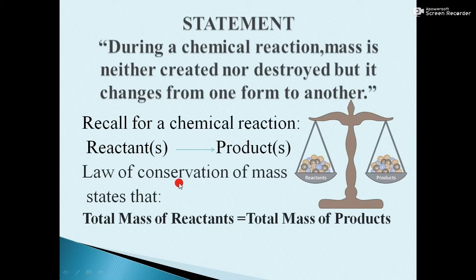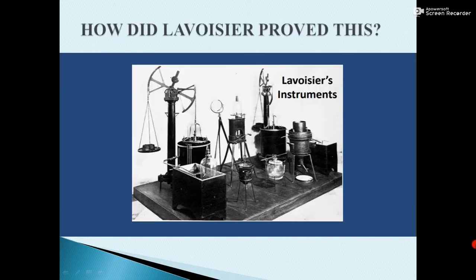Now this law states that during such a chemical reaction, the total mass of the reactants is equal to the total mass of the products. How did Lavoisier prove this? Lavoisier proved this by using certain special instruments for the measurements.